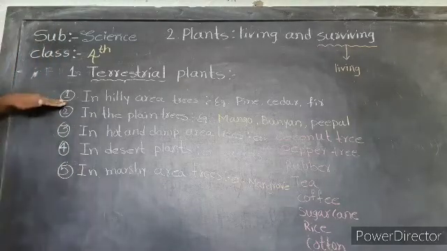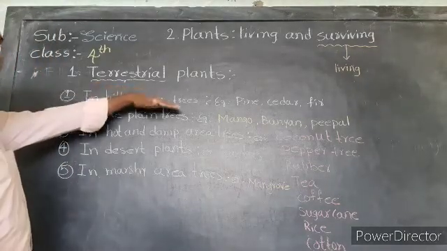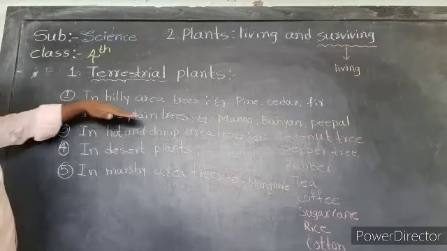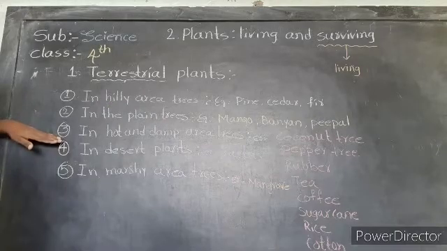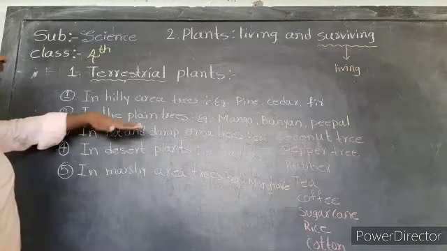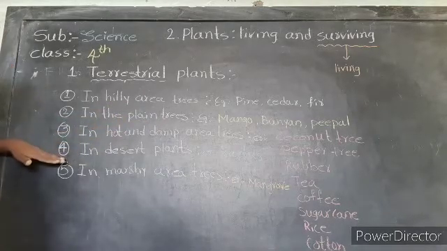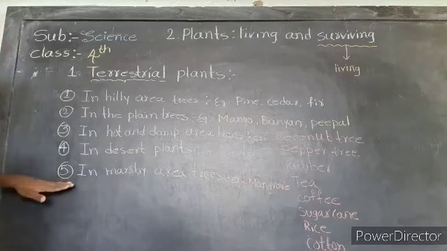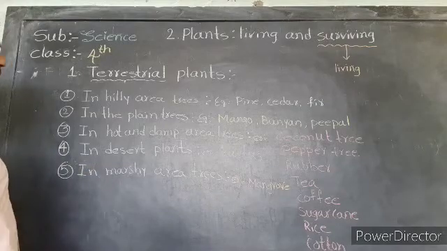One is hilly area trees, the second one is plain area trees, the third one is hot and damp area trees, the fourth one is desert plants, and the fifth one is marshy area trees.